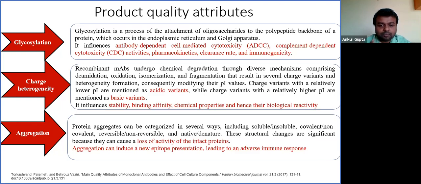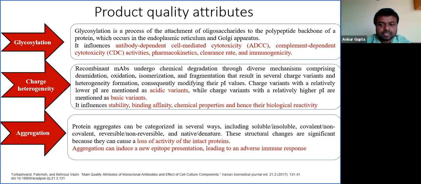Basically, 2 types of charge variants are generated: acidic variants that elute at lower PI, the main peak, which has a normal PI, as well as a higher PI, that is the basic variants. Why is it important to look into the charge heterogeneity of the molecule? Because it determines the stability, binding affinity, and chemical property of the molecule. Next comes aggregation.